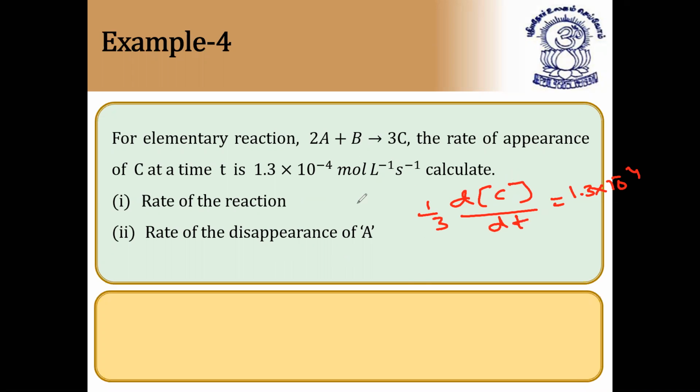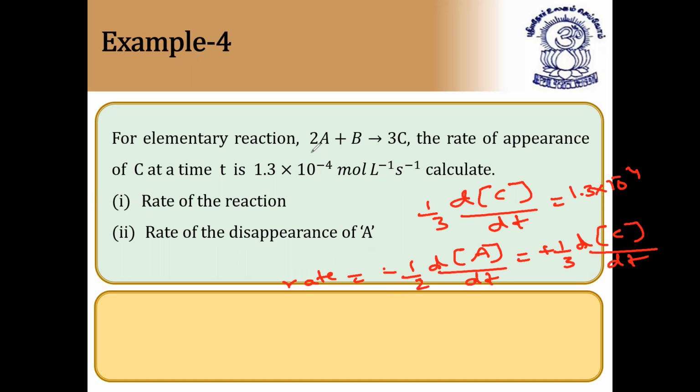So the rate of reaction is, rate is equal to 3 into 1.3, so 3 into 1.3 × 10^-4 by dt. Time is given as how much? 1 second only. So with respect to seconds, we can find out. Rate of disappearance of A: for this reaction, how to write the rate? Minus 1 by 2 differentiation of A by dt is equal to plus 1 by 3 differentiation of C by dt.